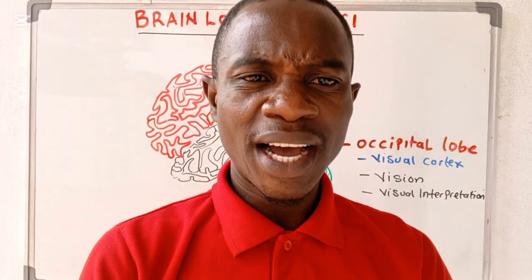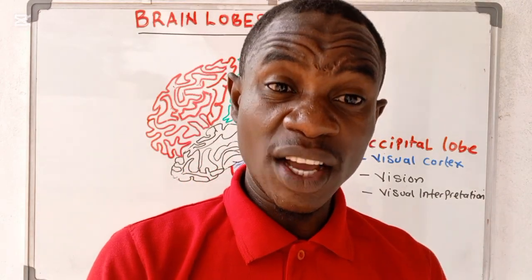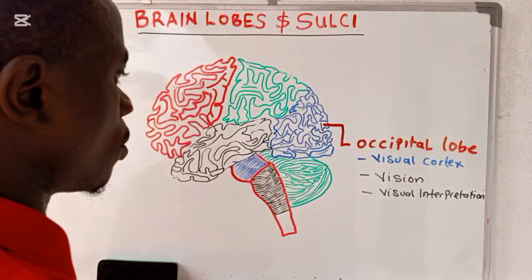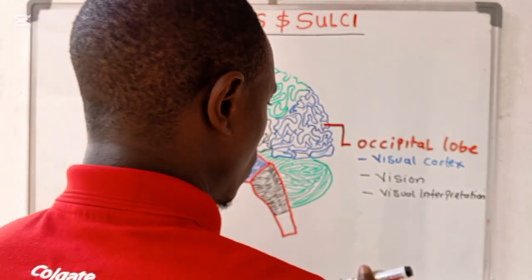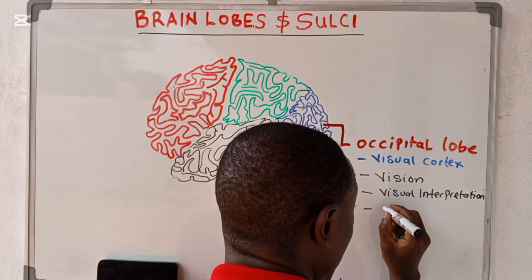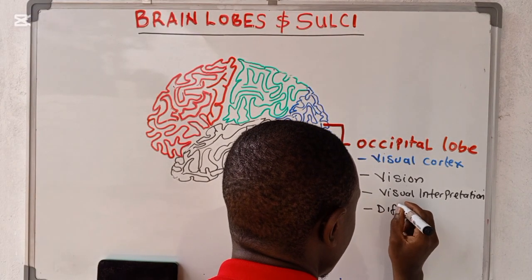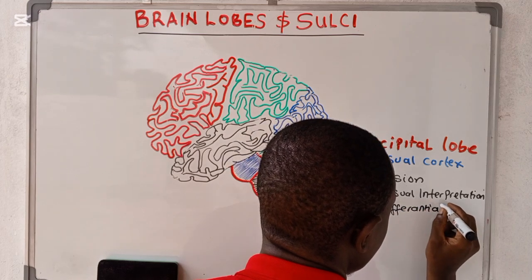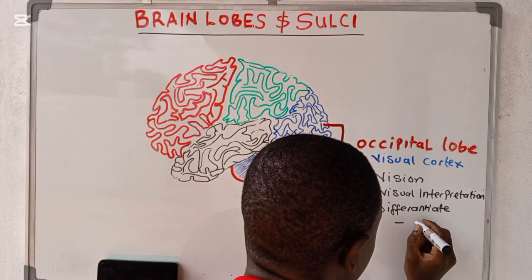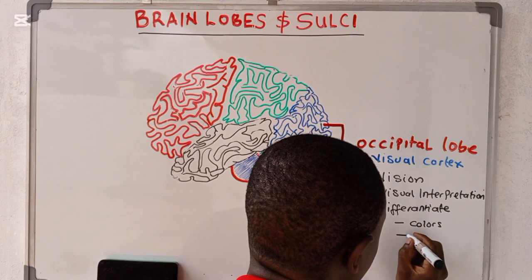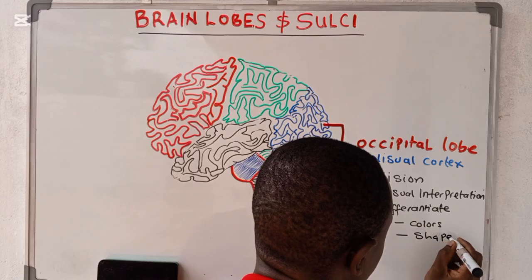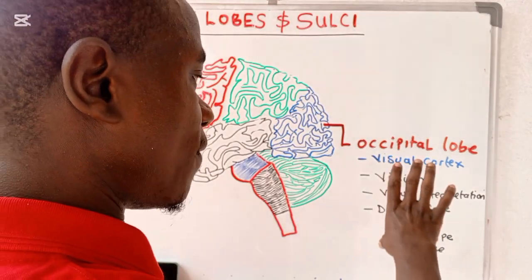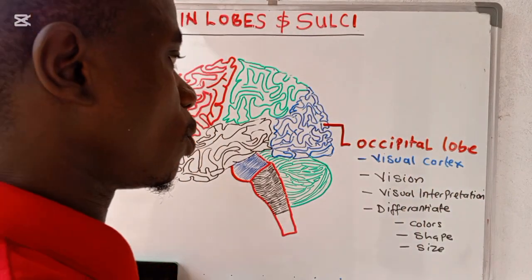You may see some things, but they are going to be of different colors, different shapes, and different sizes. All of those processes are determined in the occipital lobe. So you are going to be able to differentiate colors, shape, and also size. All of these functions are played by the occipital lobe.